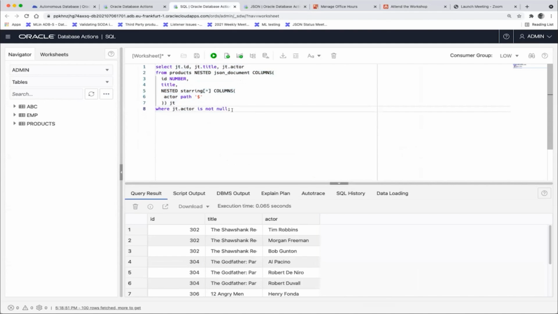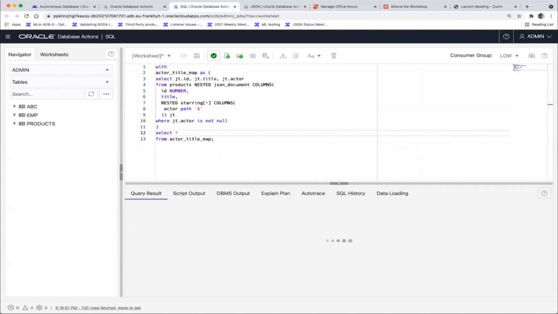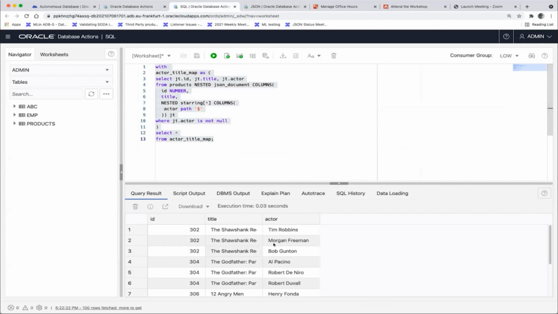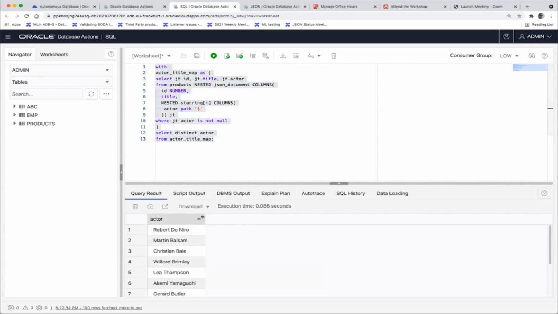Let's just do star, and then we see the result. This is just the exact same. And what I can then do is say distinct actor, then I just get every actor name once from this. So I'm basically just using the actor name from this title map, and then I have all my distinct actors.